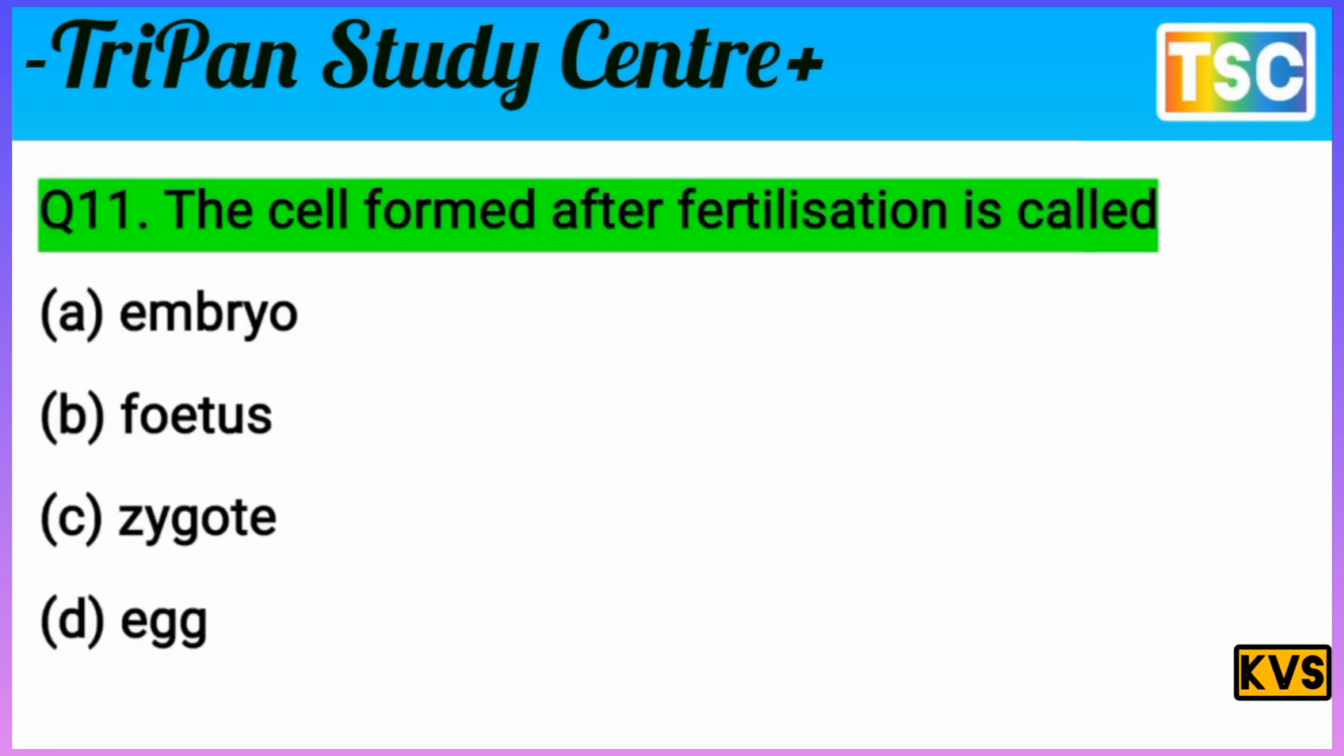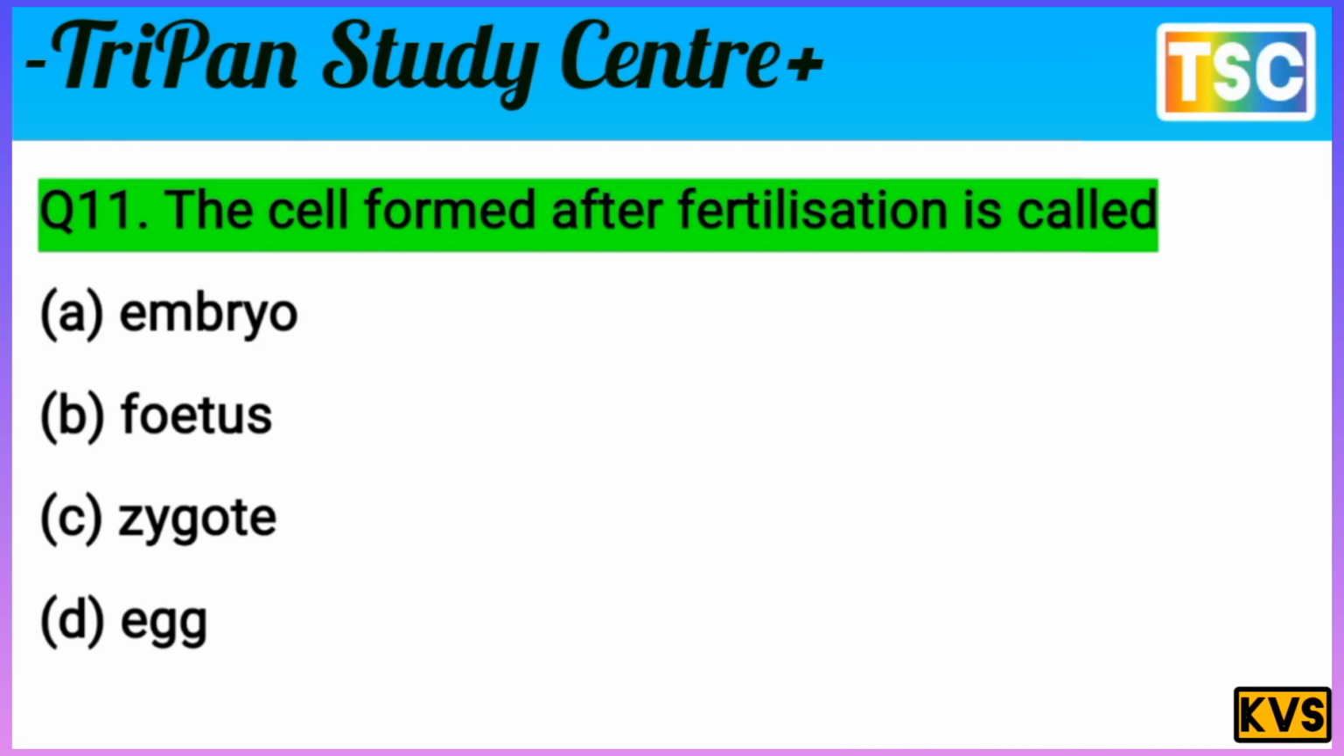Next question on your screen. The cell formed after the fertilization is called: A. embryo, B. fetus, C. zygote, D. egg. This question is very interesting from the exam point of view. First of all, give a correct answer and write it in your notebook. You must have a thought of your answer. Let's check the correct answer of this question.